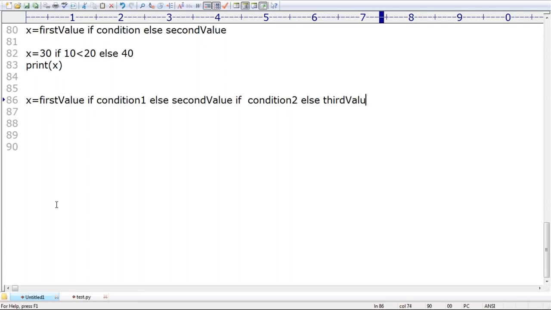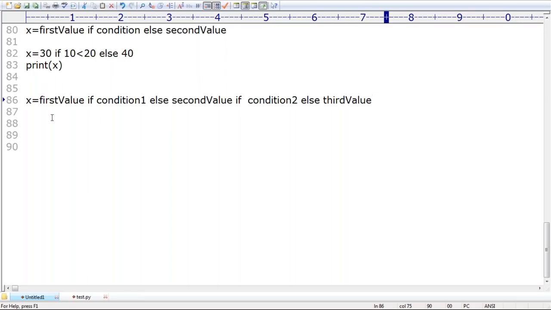Don't get confused, observe very carefully. Do you know how many times I used the conditional operator here? Two times. Just have a look once.